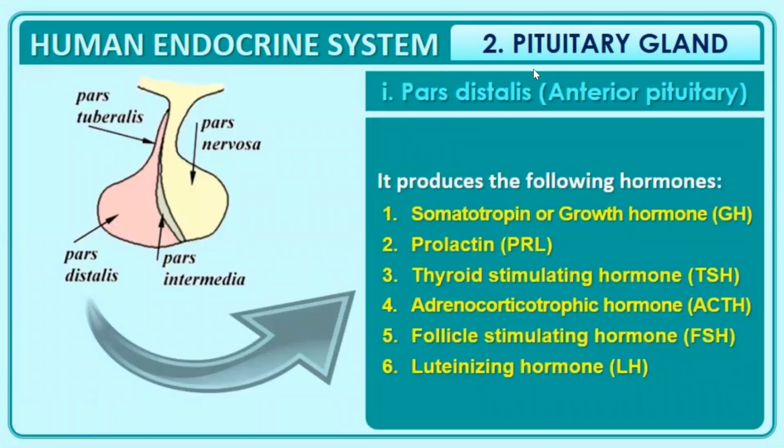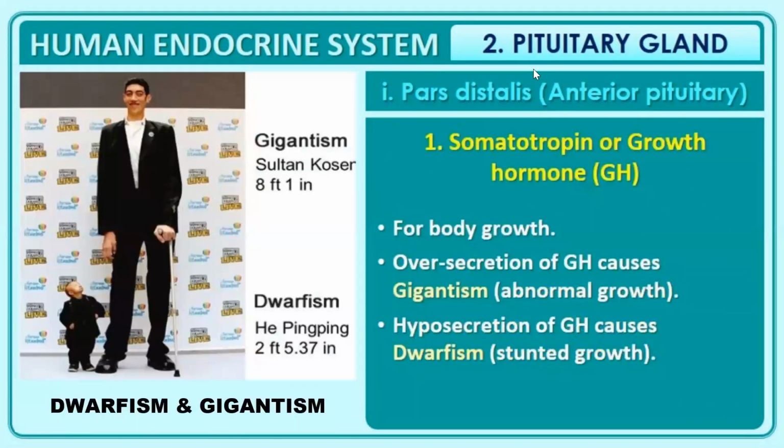Let's learn the function of pars distalis, that is anterior pituitary. It produces following hormones: somatotropin or the growth hormone, prolactin hormone, thyroid stimulating hormone, adrenocorticotropic hormone, follicle stimulating hormone, and luteinizing hormone. Somatotropin or the growth hormone is required for body growth. Oversecretion will lead to abnormal growth, that is gigantism, and hyposecretion of GH causes dwarfism, which is stunted growth.